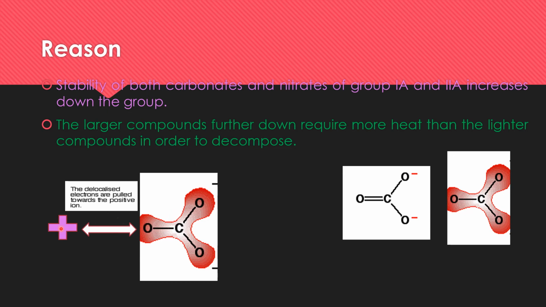So as a result of this, distortion will occur in both these ions, the carbonate ions as well as the cations. Due to the presence of this positive charge, the delocalized electrons are pulled towards this positive charge. So due to the pull of these delocalized electrons, distortion will occur in the molecule. So this shape will be changed. The normal shape will not be consistent anymore.